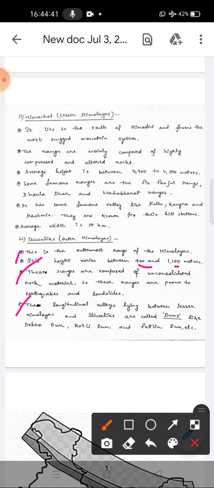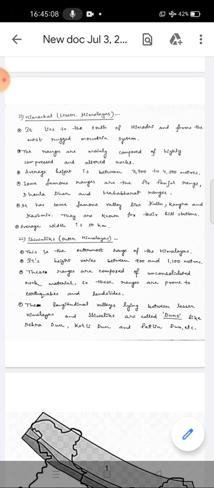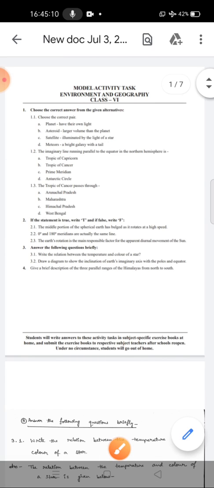Last point is the longitudinal valleys lying between the Lesser Himalayas and Shivaliks. That means between Lesser Himalaya, which is Himachal, and Shivaliks, which is Outer Himalaya. The valleys lying in between are called dunes, like Dehradun, Kotli Dune, Patlidun, etc. So this is the explanation of the model activity task of Environment and Geography class 6.